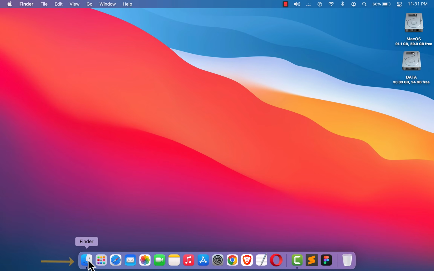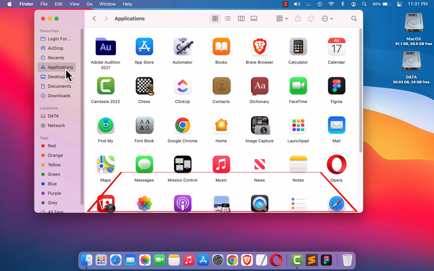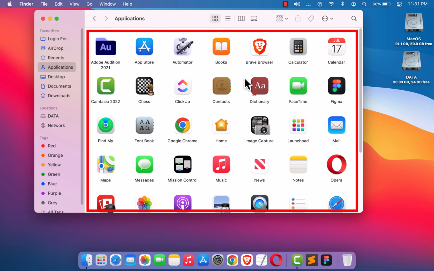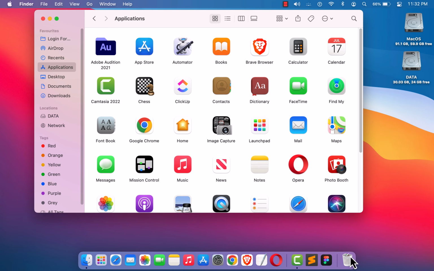Here you can see Finder. Just click on it and navigate to applications. And here under applications, you will see all the apps you have. So here is Figma that I'm going to uninstall. Just click on it and drag and drop on the bin.